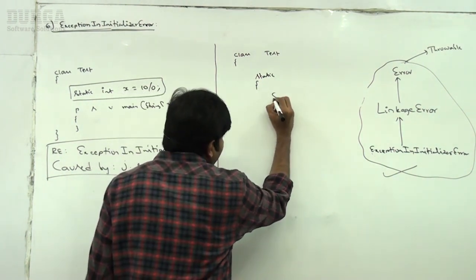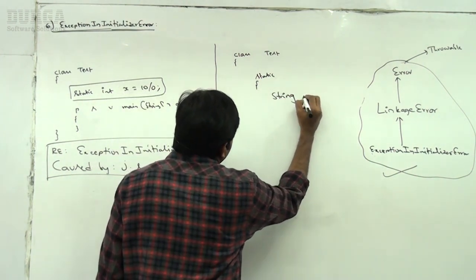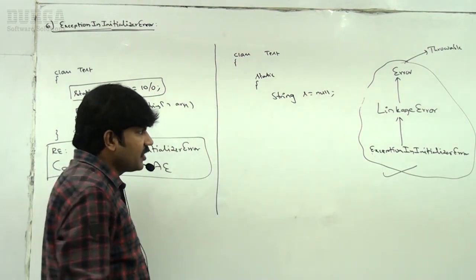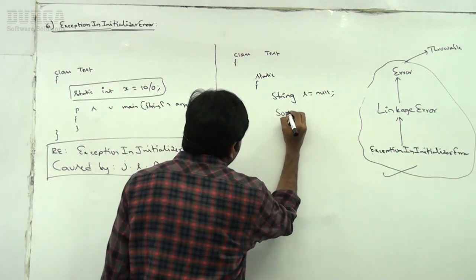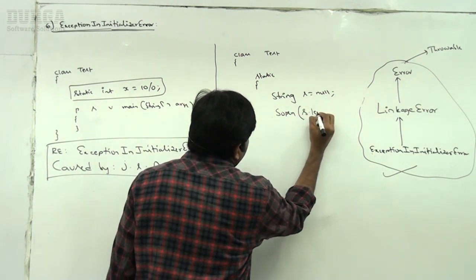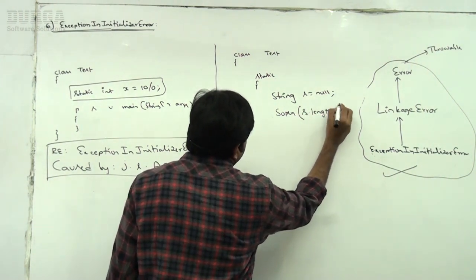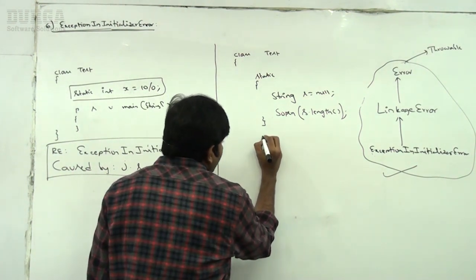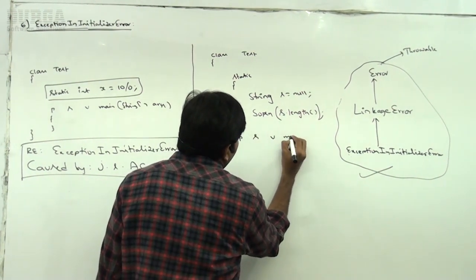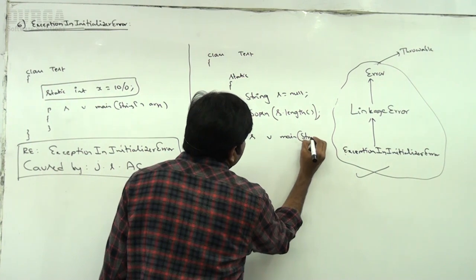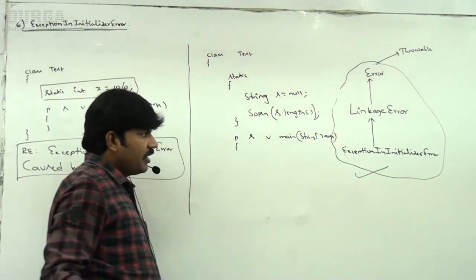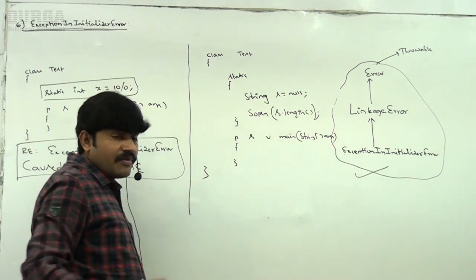Inside that, String s is equal to null. System.out.println(s.length()). Are you getting SOP of s.length like this? Sir, now public static void main, string array args. Okay, like this.